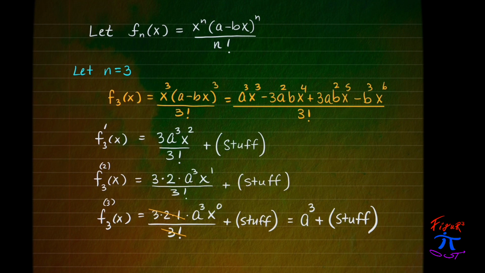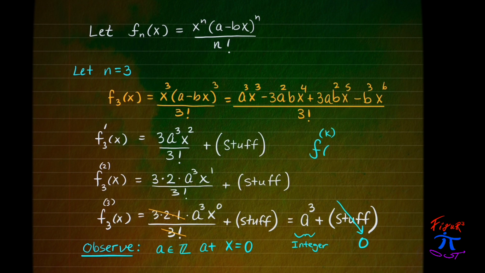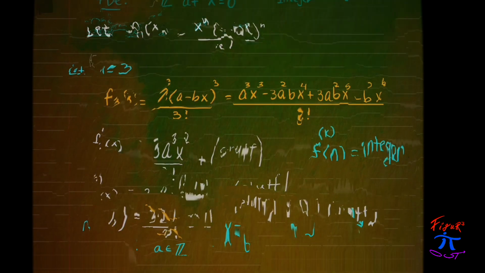You see, by the time we take the third derivative of this, we get a constant a cubed plus some stuff, all in terms of x, which when we evaluate that particular function at x equals 0, we'll have a cubed be an integer, because a is an integer, and all the rest of that stuff will drop out to be 0. So the derivatives evaluated at 0 will always result in some kind of integer.